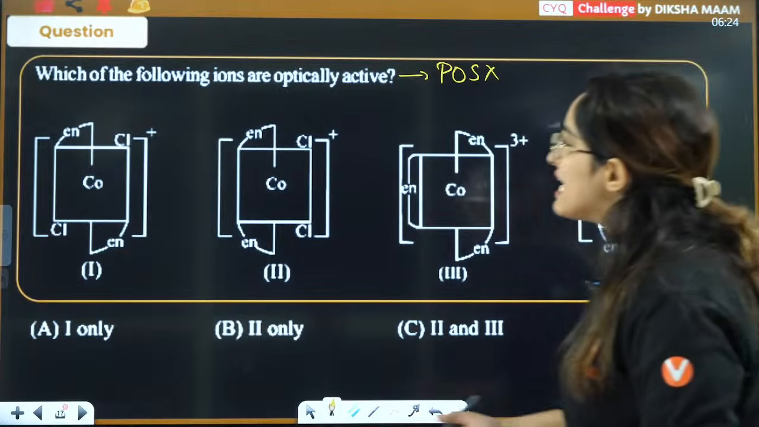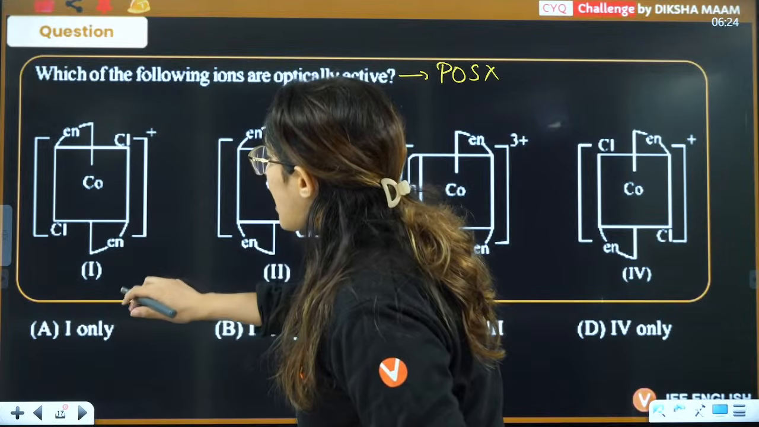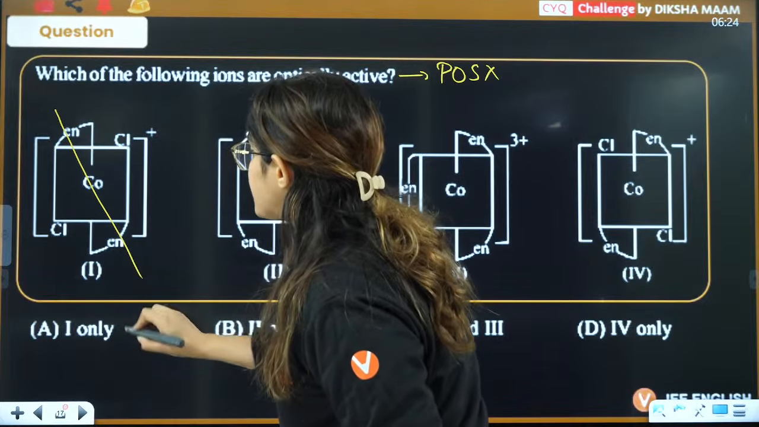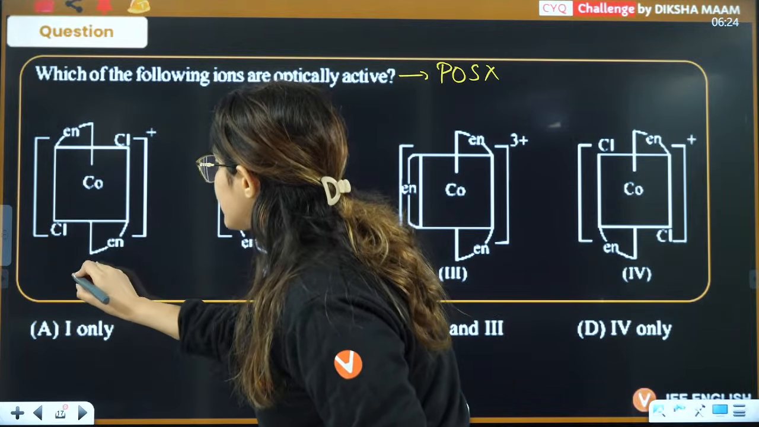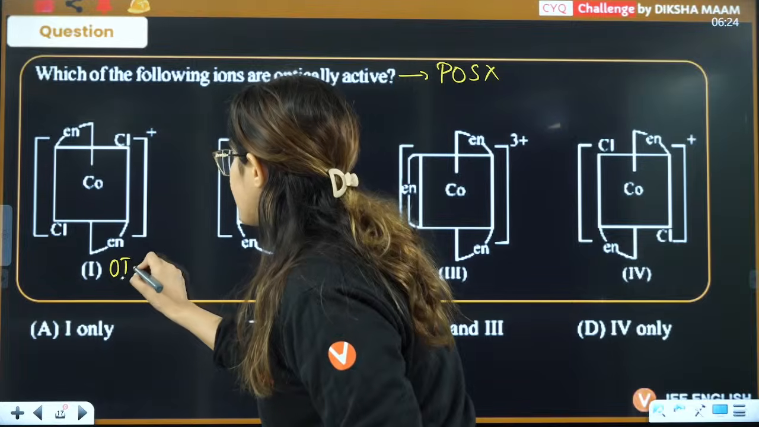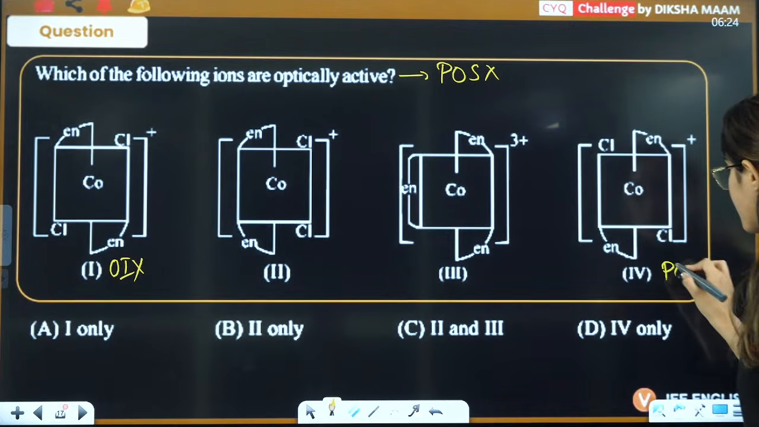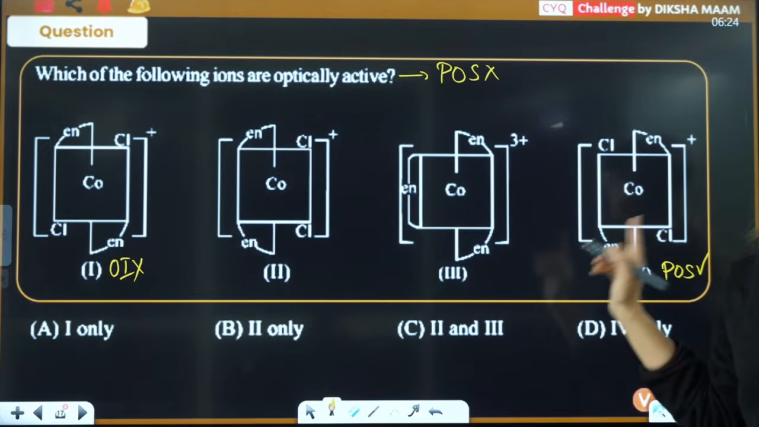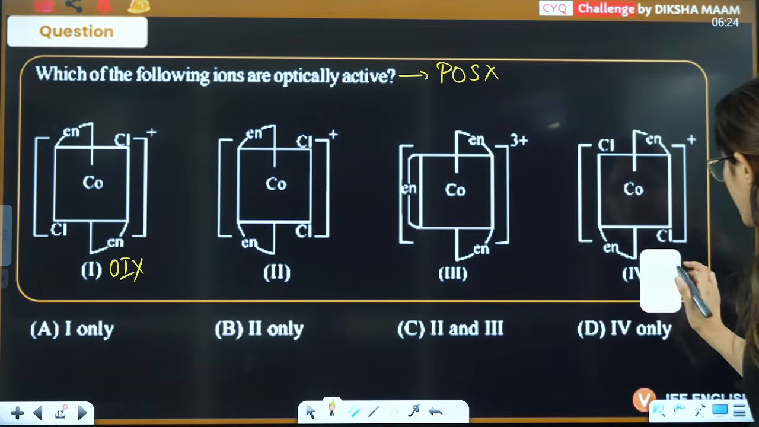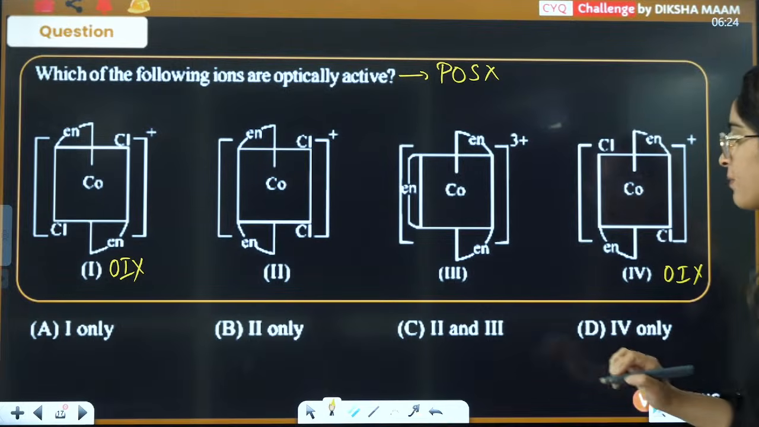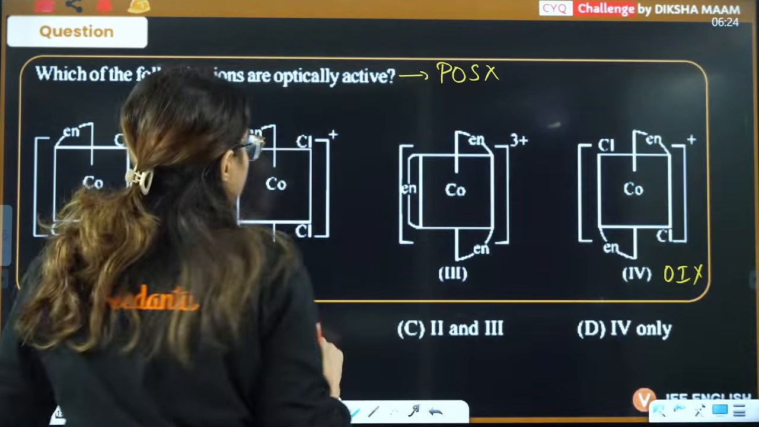If you see here, definitely you have trans, so POS is directly present. So that means here the POS is present, optical isomerism will not be shown. If you see this here as well, POS is present, optical isomerism is not shown here, right? So that is why you will say optical isomerism is not present. What about this one and this one?